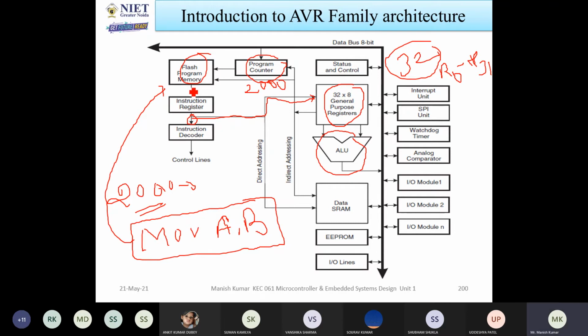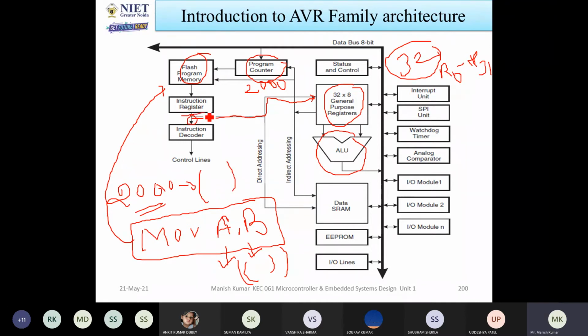Before executing, when you are storing MOV A, B in memory, what will happen? It will be stored as a hex code. Directly you can't store MOV A, B in memory. Okay, so MOV A, B has some hex code, and that corresponding hex code will be saved at the 2000 location.